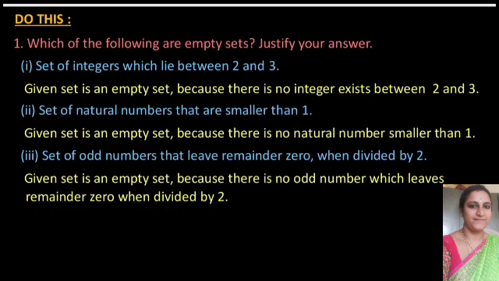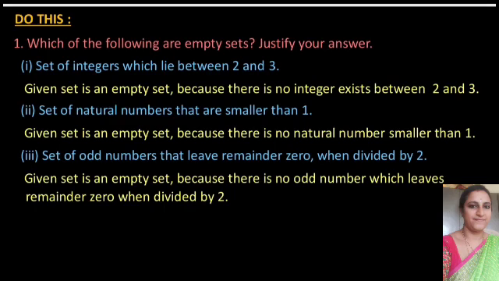The first question is, which of the following are empty sets? Justify your answer. First one, the set of integers which lie between 2 and 3. So are there any integers between 2 and 3? No, because integers are whole numbers. There are no decimal numbers or rational numbers between any two consecutive integers. So we cannot find integers between 2 and 3. So it is an empty set because no integer exists between 2 and 3.